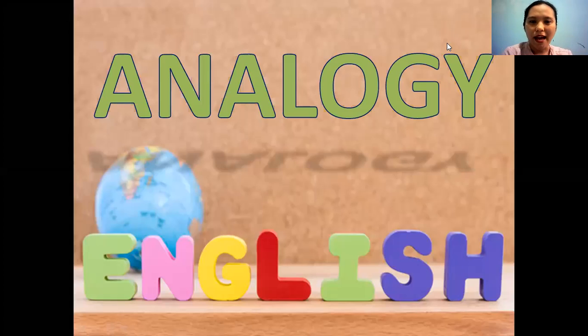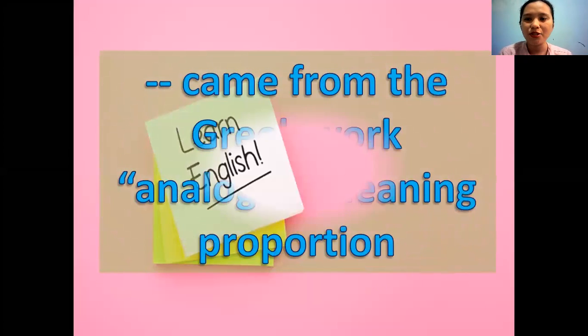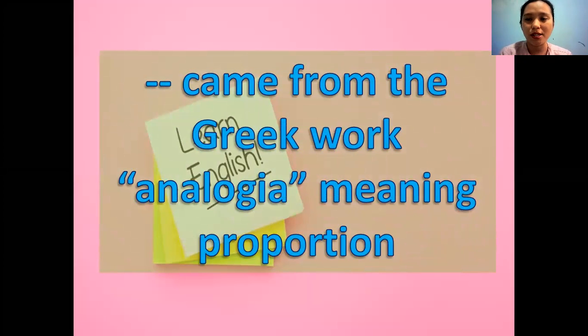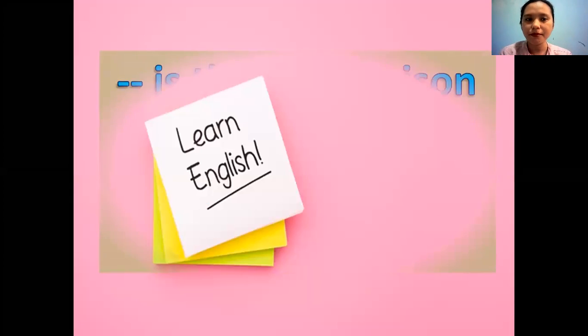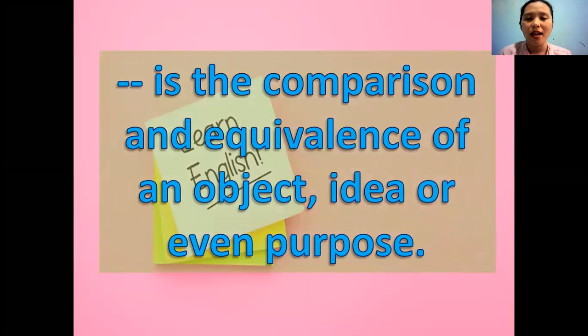So good morning class. Our topic for today is about analogy. Analogy started way back in the 15th century. Analogy came from the Greek word analogia, meaning proportion. So when we say proportion, it is equal. Another definition is that analogy is the comparison and equivalence of an object, idea, or even purpose.